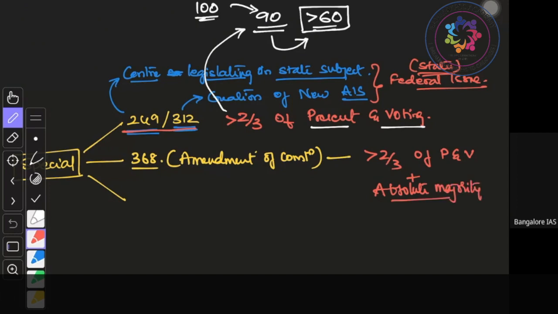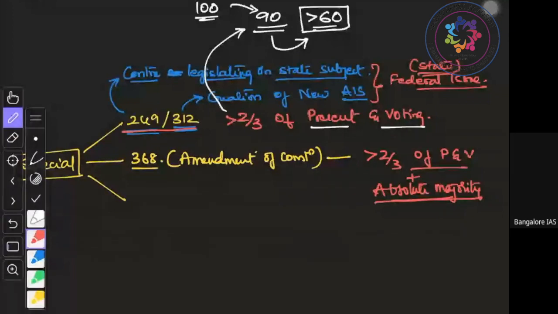Both of these have to be fulfilled: more than 2/3 present and voting, plus absolute majority. What is absolute majority? More than 50% of the strength.